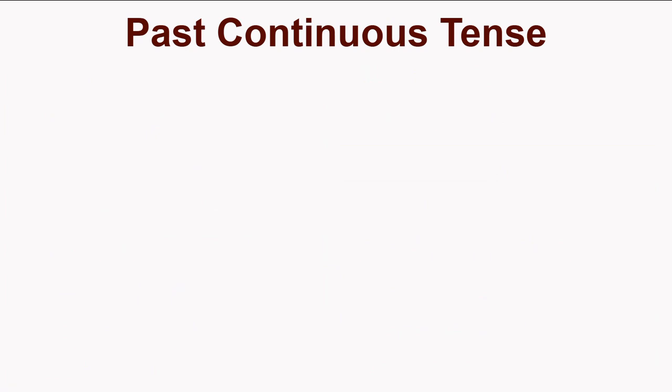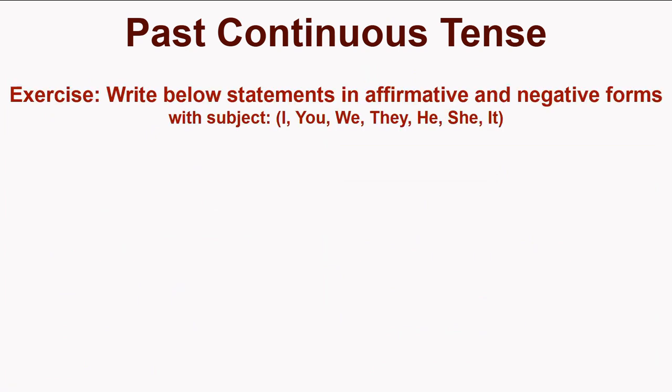Past continuous tense. Exercise. Write below statements in affirmative and negative forms with subject I, you, we, they, he, she, it. I was teaching English. You were teaching English. We were teaching English. They were teaching English. He was teaching English. She was teaching English. It was teaching English.